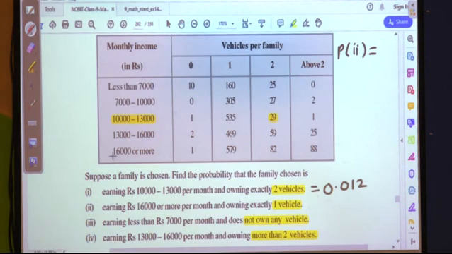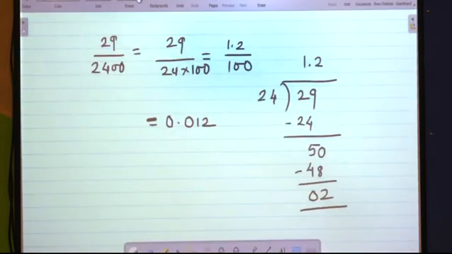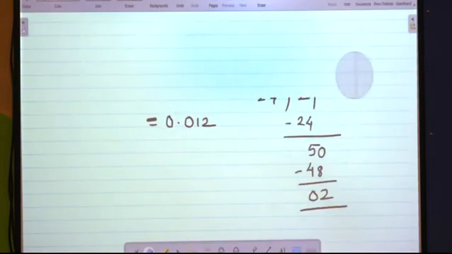Here you can see the last row of the income slab, 16,000 or more, and owning exactly 1 vehicle. The number of families is 579. So it is 579 upon 2400. Again we shall do the calculation.